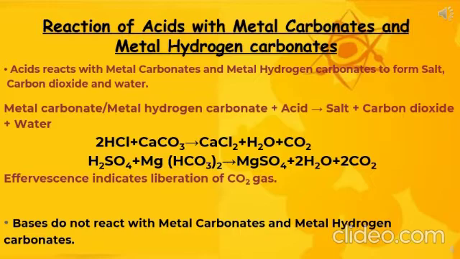So in this way, acids react with both metal carbonates as well as metal hydrogen carbonates. But bases do not react with metal carbonates and metal hydrogen carbonates. Why not? Because metal carbonates and metal hydrogen carbonates are themselves bases, and when a base reacts with a base, nothing is formed.